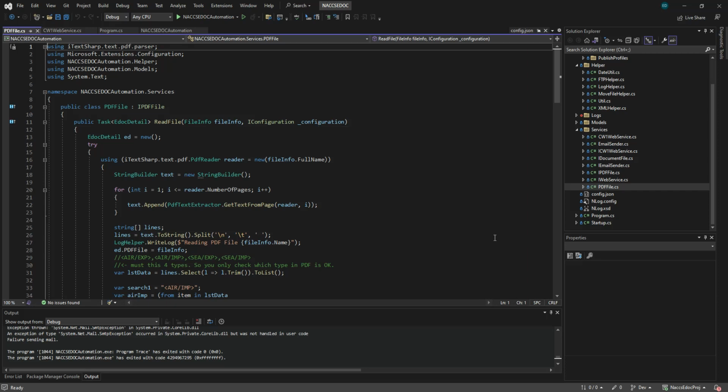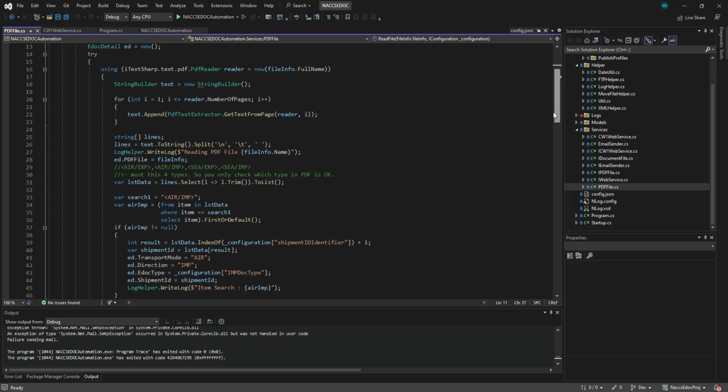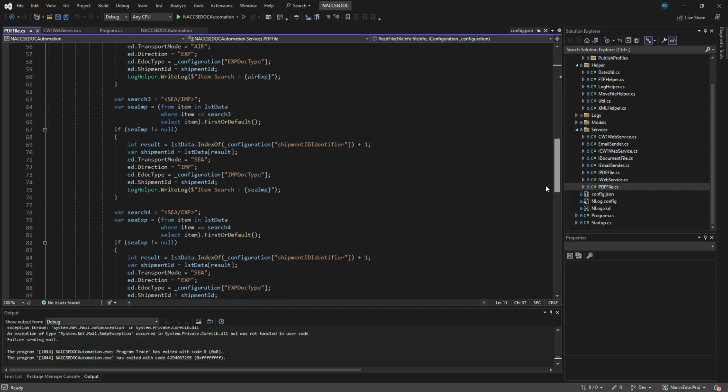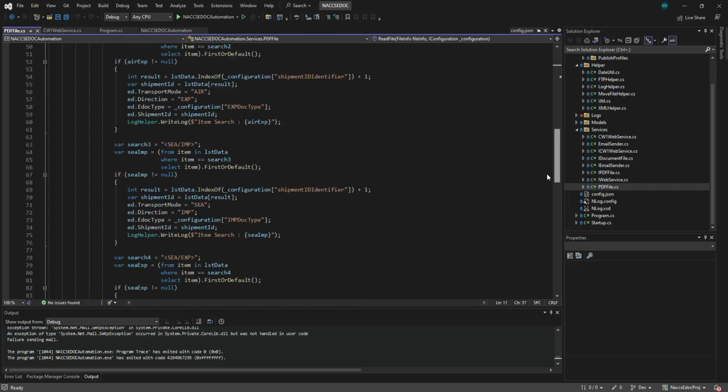So our refactoring, guys, if you watched the first part of this video, for reading of the PDF file, we looped through each line, so it keeps on reading, and I just refactored it.